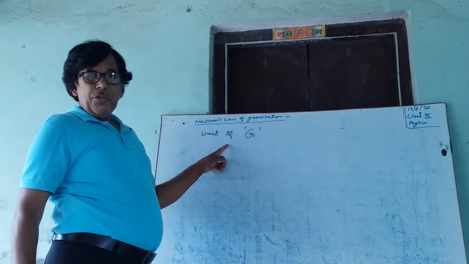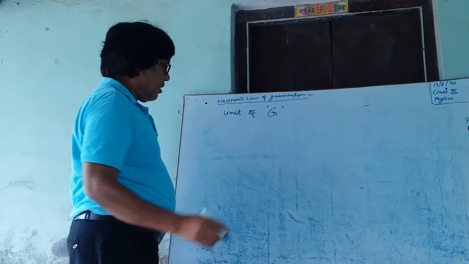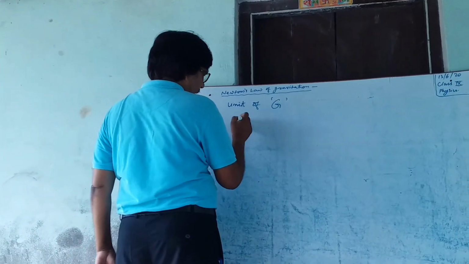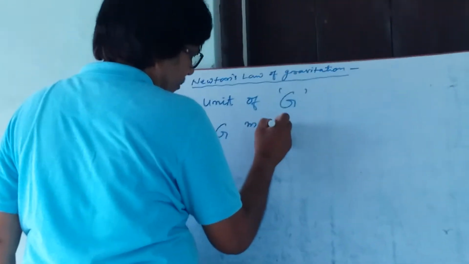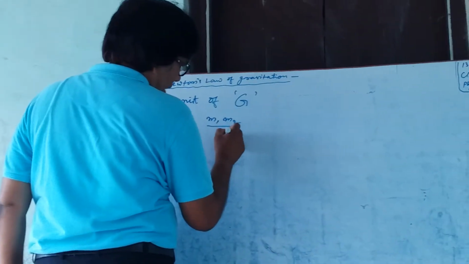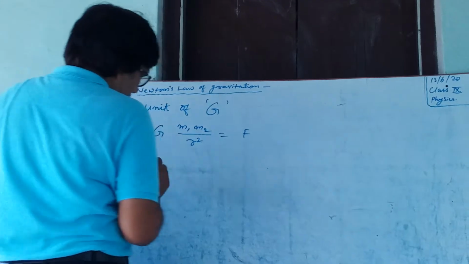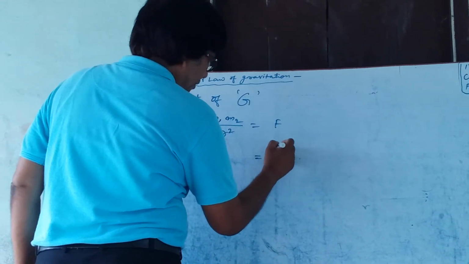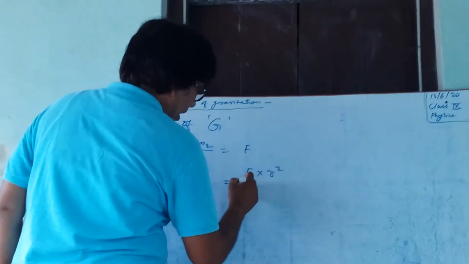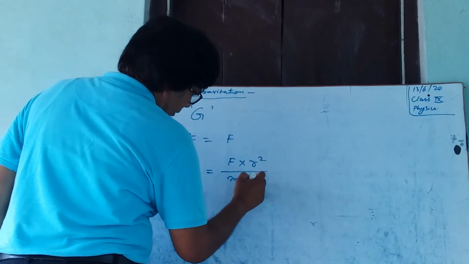Unit of universal gravitational constant. From Newton's law of gravitation, we have G m1 m2 by r square equal to F. Therefore, G equal to F into r square by m1 m2.